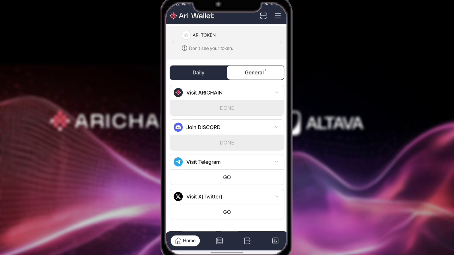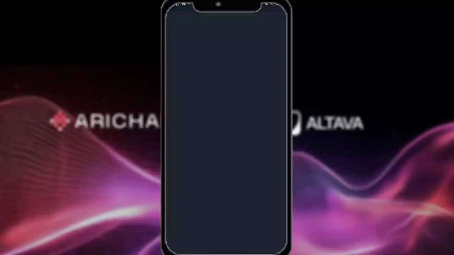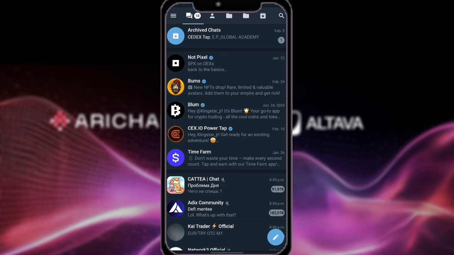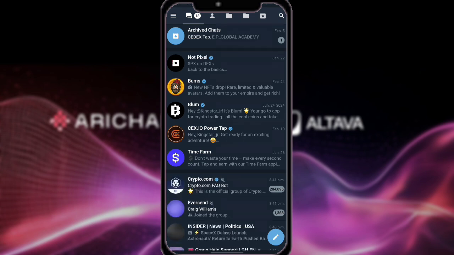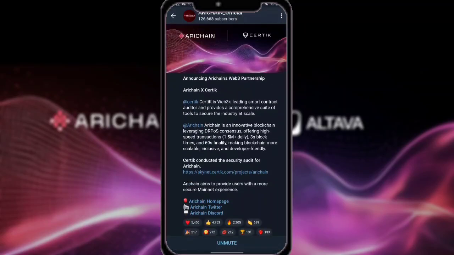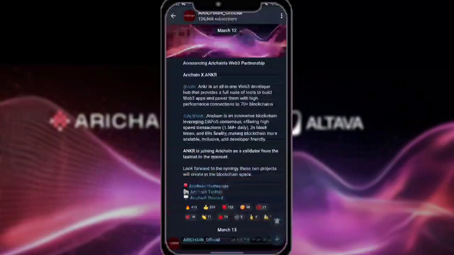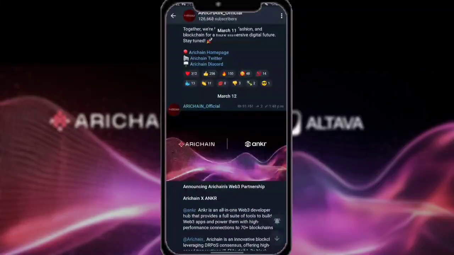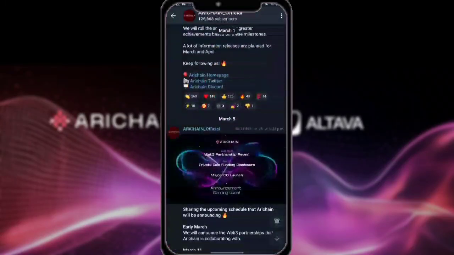So let's go to the Telegram. Let's click on it. Let's wait for it to be loaded. So here is the Telegram channel, as we can see. So we have joined their Telegram channel.